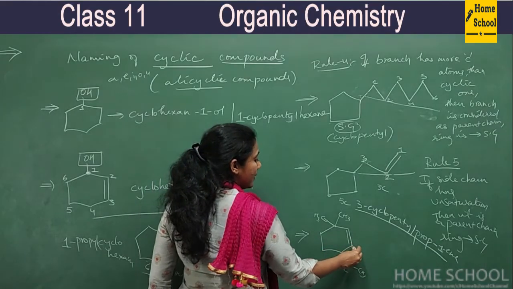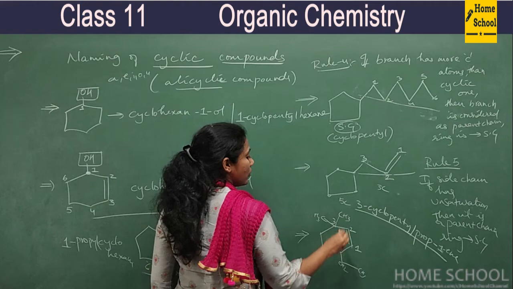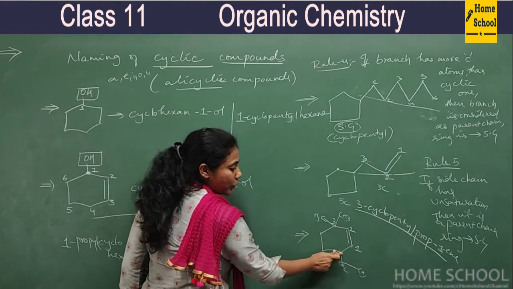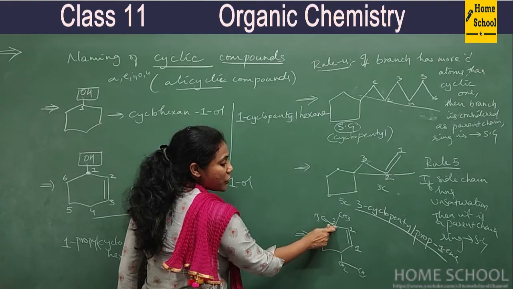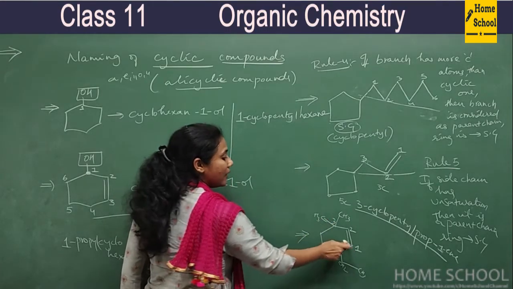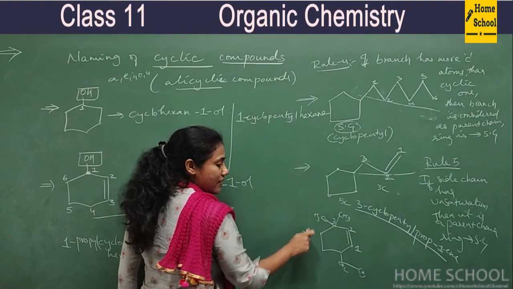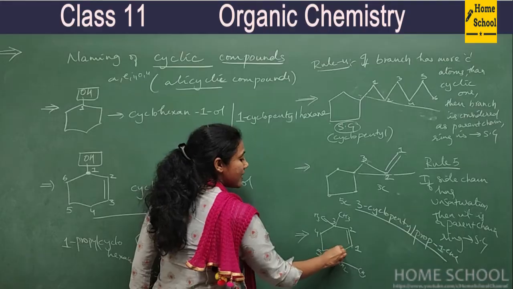So I'll number it 1, 2, 3. Why can't I number it the other way? Because the heavily branched carbon again should get the least number. That's the reason I'm going that side. Anti-clockwise I'm numbering: 1, 2, 3, 4, 5, 6.